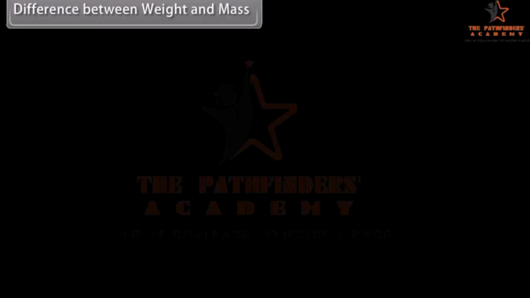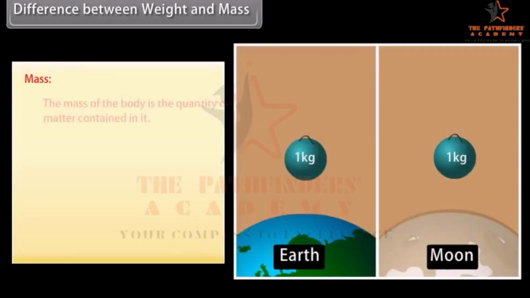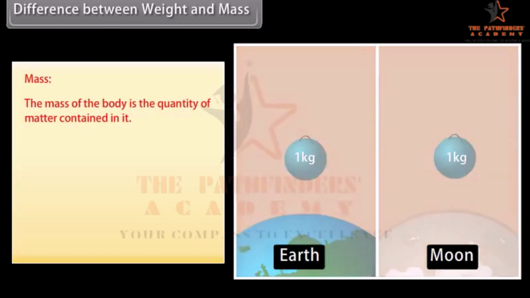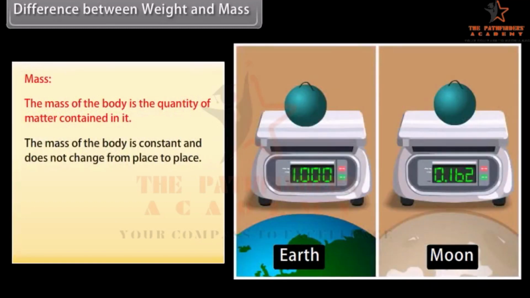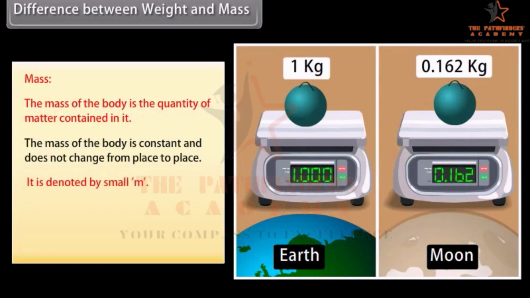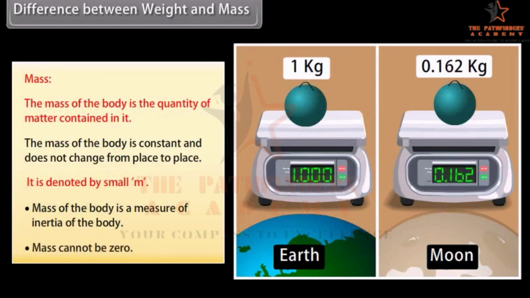Difference between weight and mass. Mass. The mass of a body is the quantity of matter contained in it. The mass of the body is constant and does not change from place to place. It is denoted by small m. Mass of the body is a measure of inertia of the body. Mass cannot be zero.